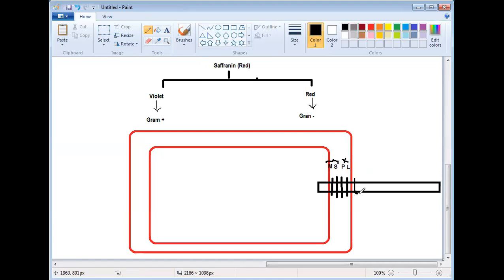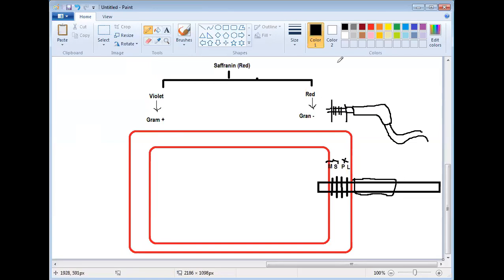You'll find another structure that is called a hook. A hook is also present here, slightly curved, and then you'll find the filament. So in this way flagella is present, and this is the cell wall. Four basal discs are present in gram negative, and two basal discs are present in gram positive bacteria. So this is the overall flagella.